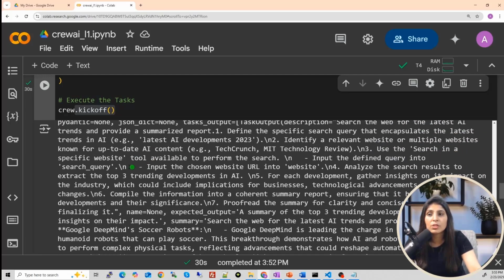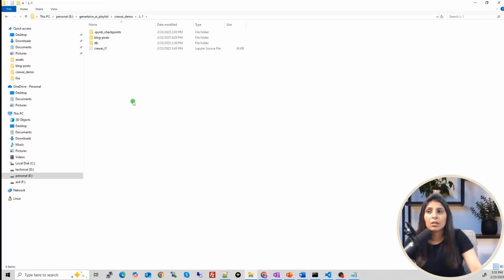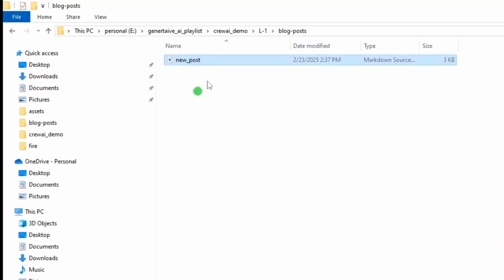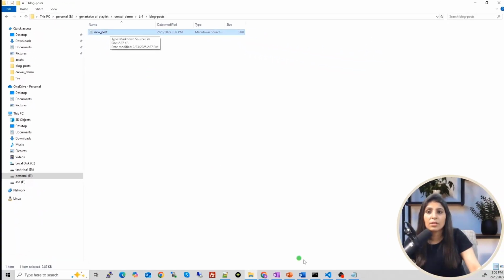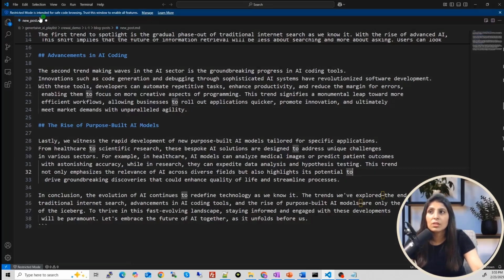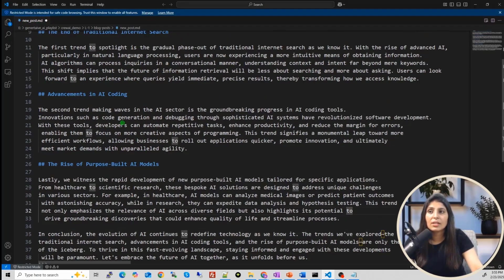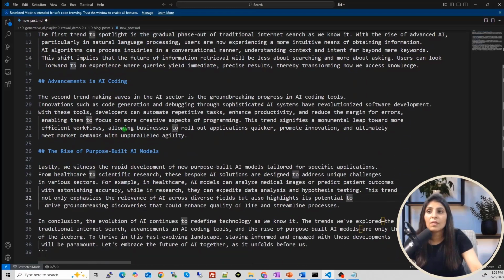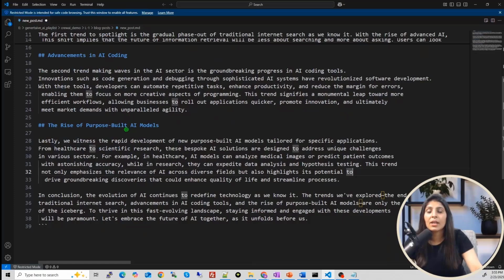Now in your blog post folder, you can see this blog. Now let me open my blog post folder. See, this is the blog post folder. Here you can see the post. Now let's open this post. This is the post. See, newspost.md, and this is what we got. See, we have a blog post on latest AI trends, and we got this blog post using 2 different agents. We used one agent to research the internet, and then we used another agent to write the blog for us. So like this, guys, you can use multiple agents here.